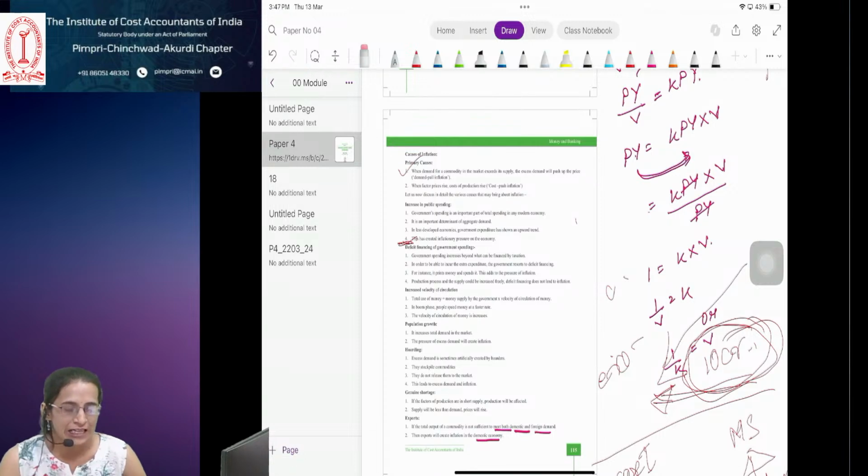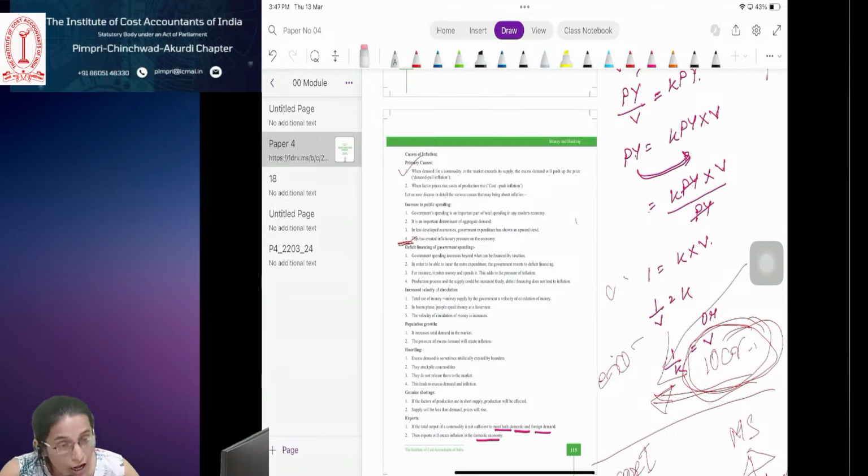So in the last lecture we saw what is velocity in relation to money supply. Velocity refers to the frequency at which we are using the money to frequently purchase goods or services. That was velocity.